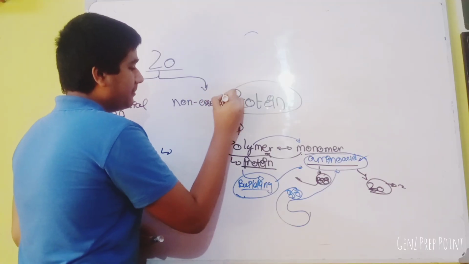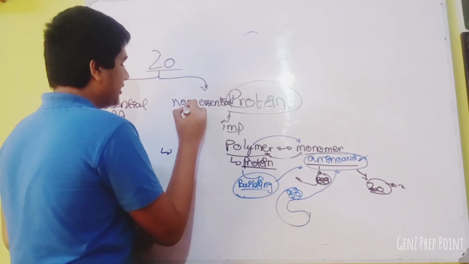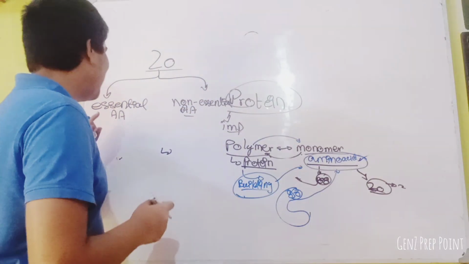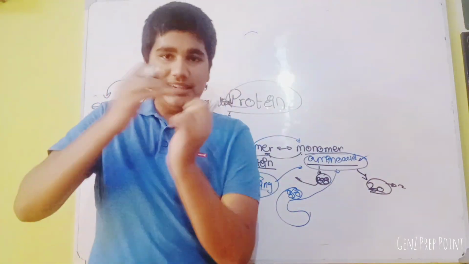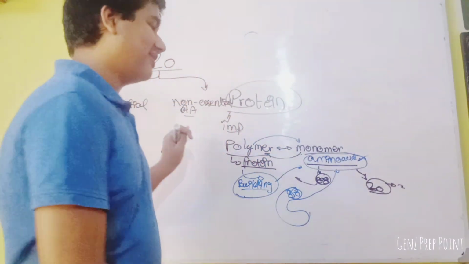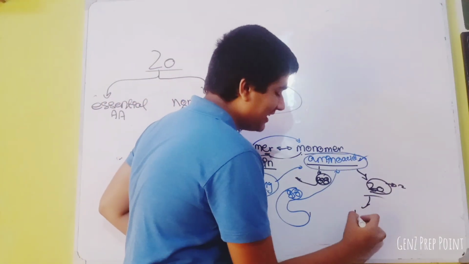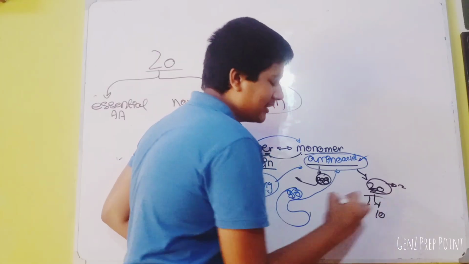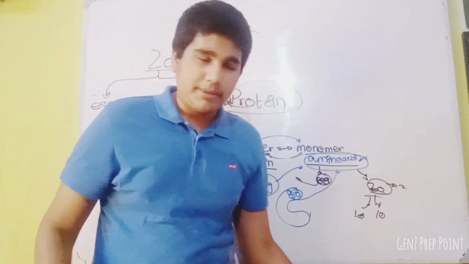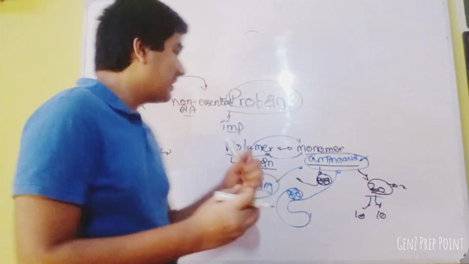What I mean by essential and non-essential is this. Essential means our body needs it because our body doesn't make that type of amino acid. If there are 20 amino acids, 10 are essential and 10 are non-essential. These 10 our body cannot make. These 10 our body makes.